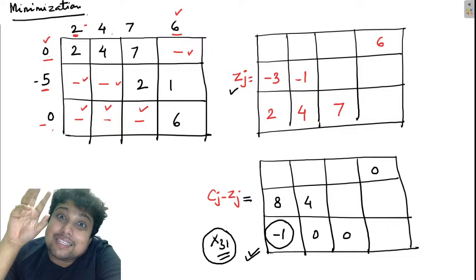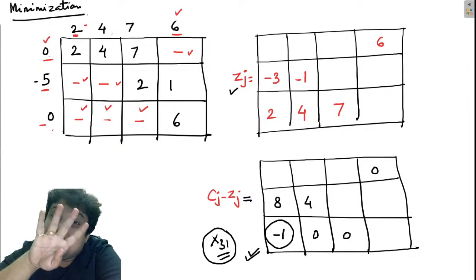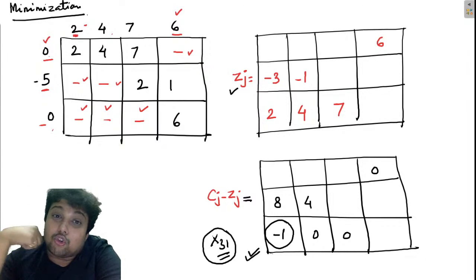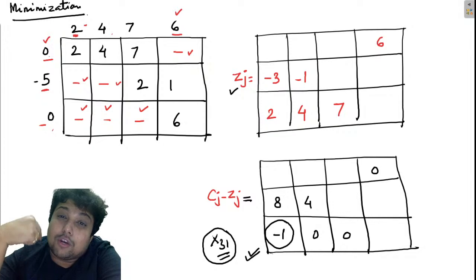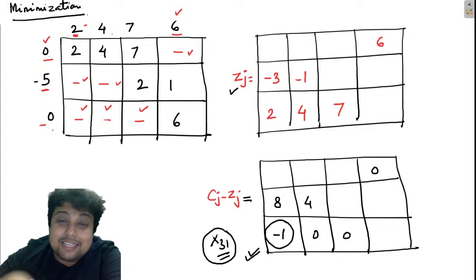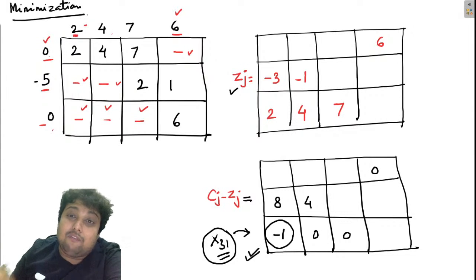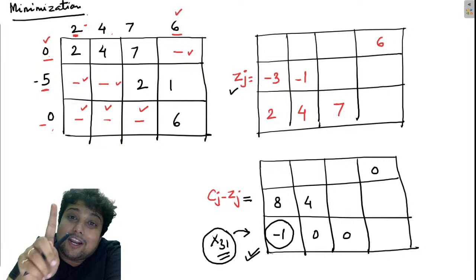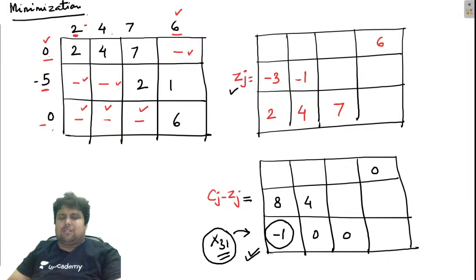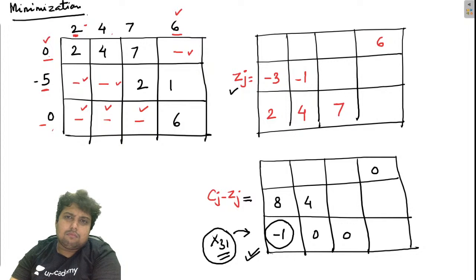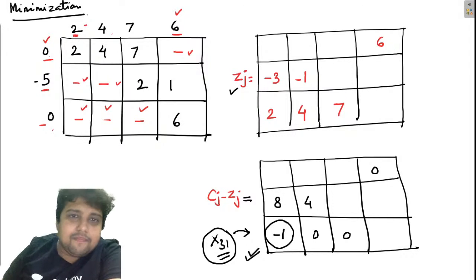Remember, Cj minus Zj corresponding to Dhoni we had 4. So Dhoni was promising that if you let Dhoni play one ball, he can score 4 runs. Here this variable x31 is saying, give me more Maggi. If you give me one packet of Maggi, I will reduce the transportation cost by 1 rupee. I hope you people are getting my point, right?